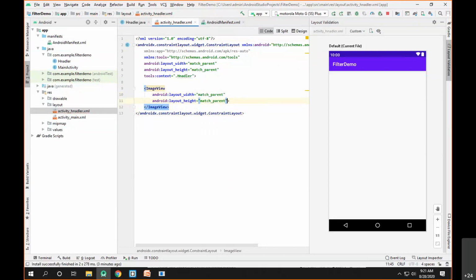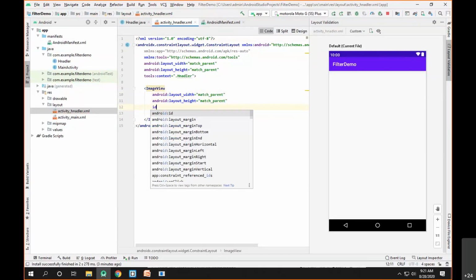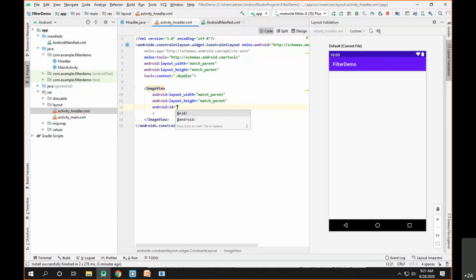Now, in order to identify this image view inside the Java program, I need to provide an ID to this control. Let's say its ID will be @+id/img1. img1 is just the name that I have given; of course, you can give any name. This is the image view which I have created inside the XML file of the handler activity.